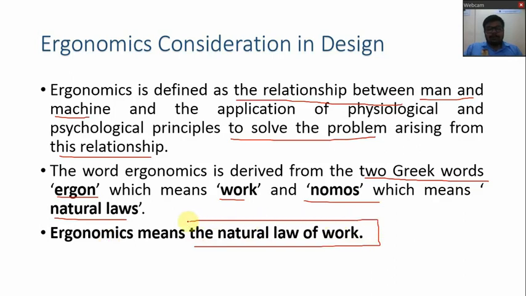Sometimes you will feel that in many things you are very comfortable, like sitting on different chairs will give a different experience. Some of the chairs will be more comfortable than the other one, and again that depends on the user. So ergonomics is basically related with the natural law of work and where the human comfort is there.